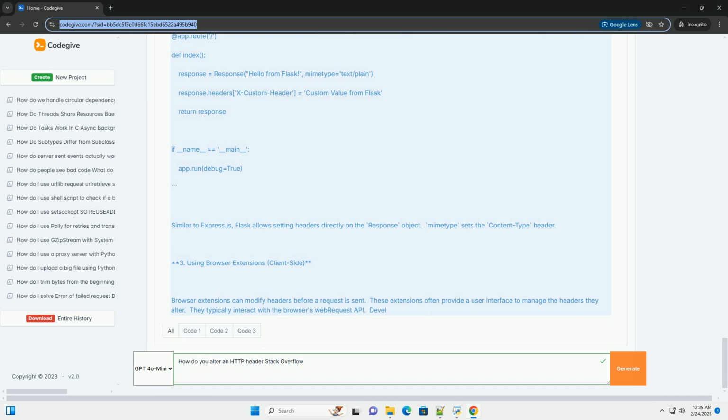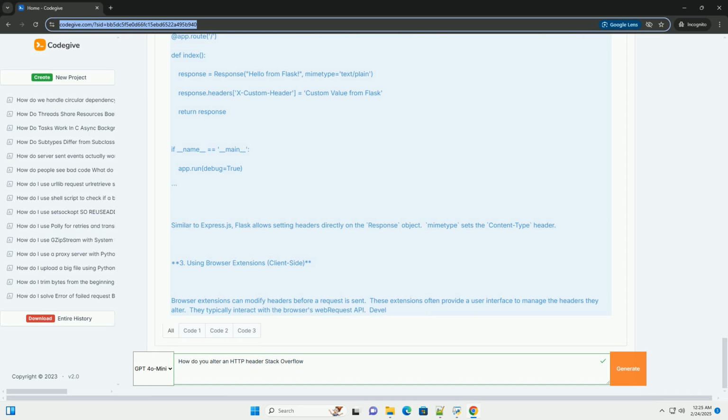4. Using proxies, client-side and server-side. Proxies intercept and modify requests before they reach the destination server. You can configure proxies to add, remove, or modify headers. This is a powerful technique for tasks like modifying the user agent for web scraping or implementing custom caching mechanisms. Many proxy servers allow configuration through configuration files or management interfaces.